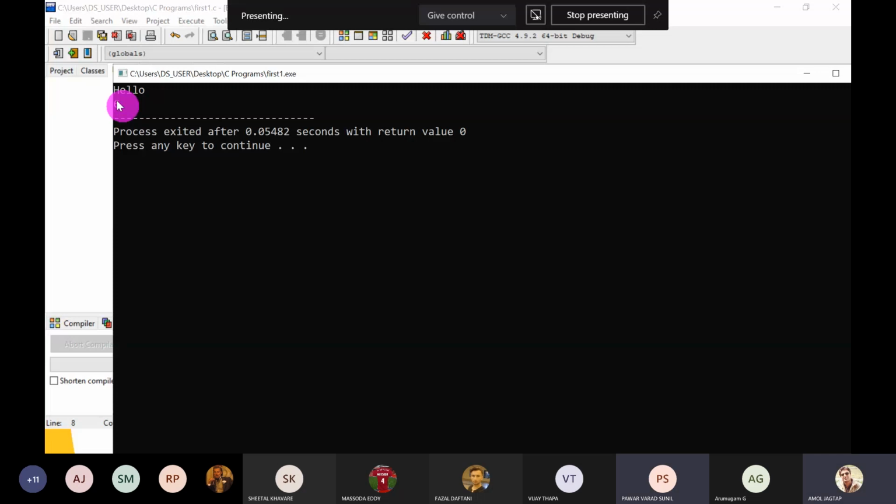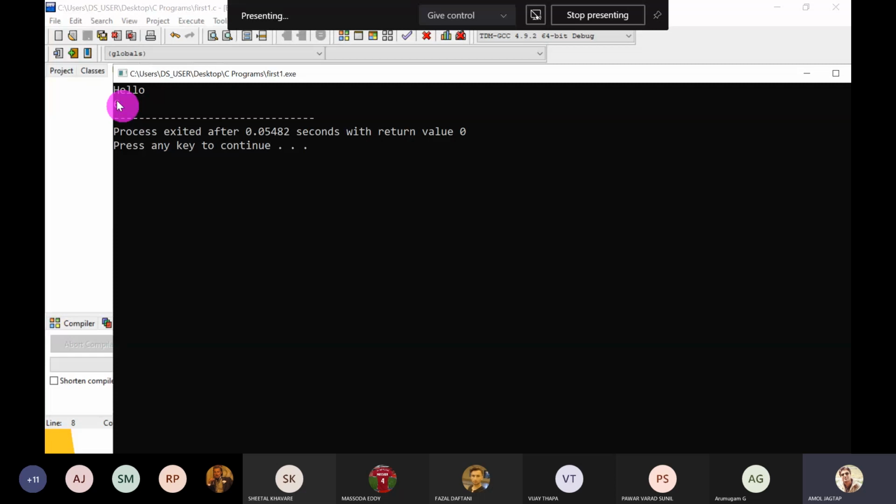Now it's time for the scanf function. What is the use of scanf? To scan a value from the user. I want the length, and that length is taken from the user.